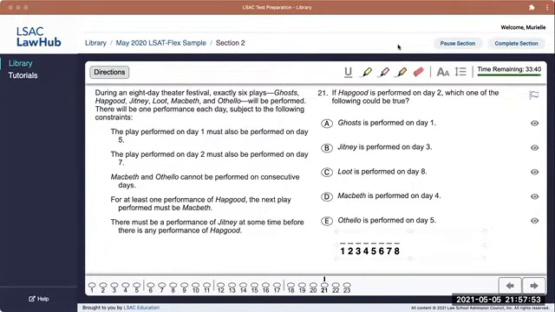Hi, so in this video, I'm just going to explain in a little bit more depth what's going on with question 21 from the last game in the May 2020 LSAT Flex sample. Okay, so this is a sequencing game, but it's got a bit of a twist to it because we actually have only 6 plays during an 8-day festival. So there are 6 players and 8 positions.